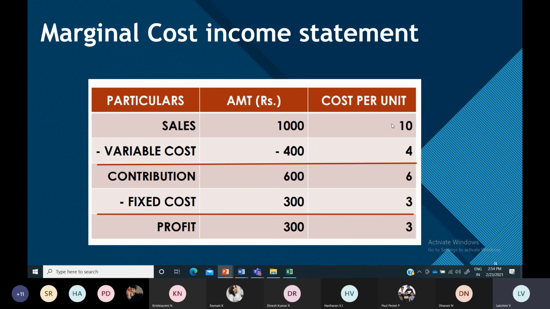Sometimes in the question the number of units and cost per unit will be given, then you have to find out the amount. So it depends upon the problem. We have to prepare according to the question. Usually you will use these values when they ask for break even point in units, and you will use this formula; or else we will do everything with amount. Okay, so let us do the problems on marginal costing and see.